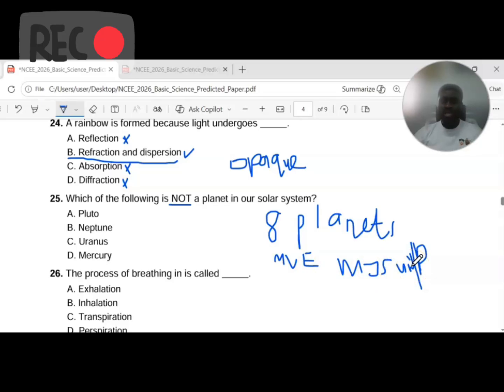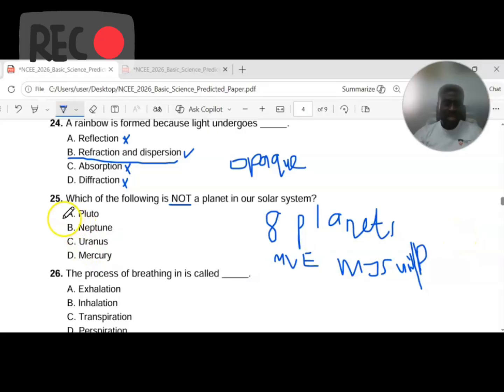A good mnemonic you can use to remember the order of the solar system is, my very energetic mother just served us noodles. So if you take out the first letters from my very energetic mother just served us noodles, you get these planets. But if you can't remember that mnemonic, you can use this acronym to remember the order of the solar system, with the exception of Pluto as a dwarf planet.